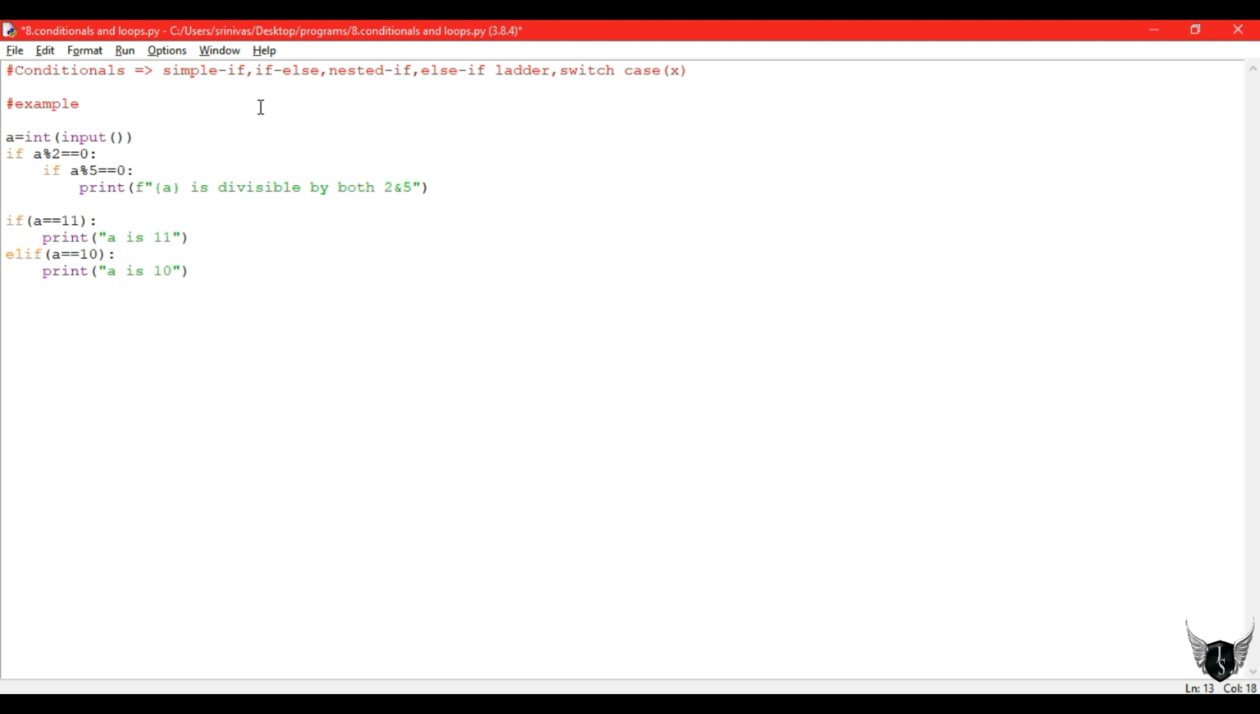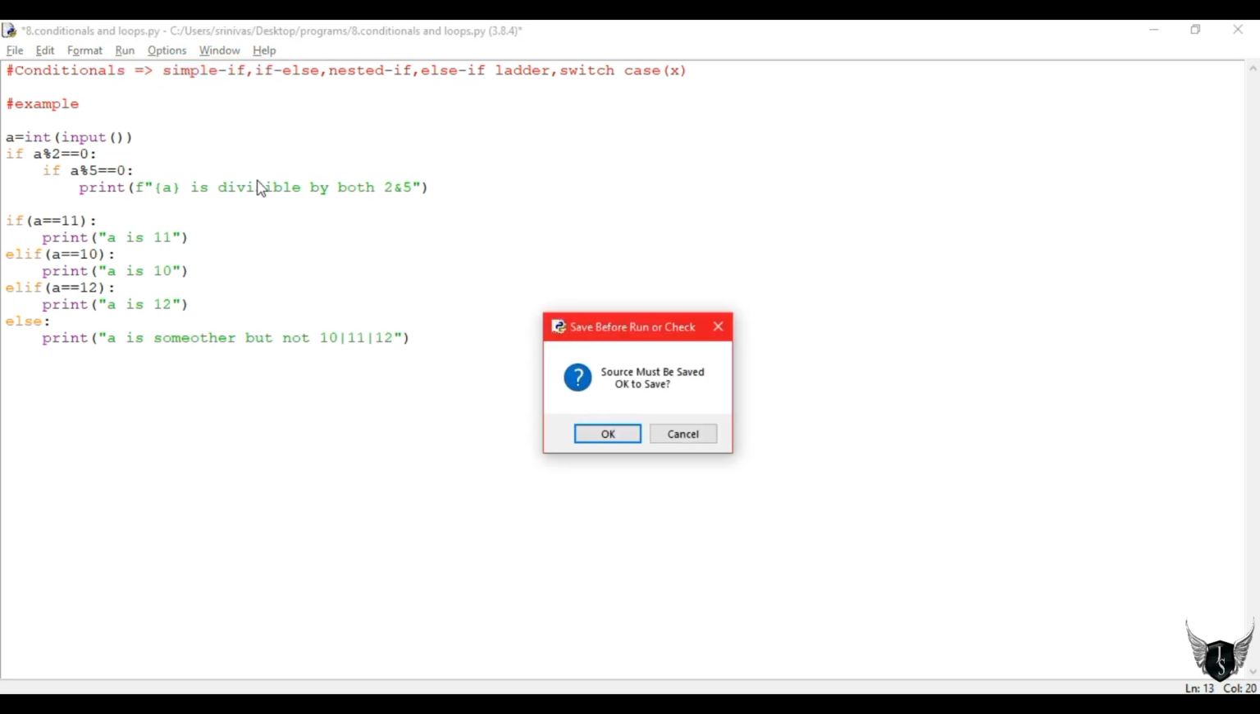Suppose even this case has failed, we shall write another elif. In this, the value of a must be 12, then the print statement gets executed. So a is 12. Suppose all the if and elif cases have failed, then we will go to the else case. We shall print that a is something but not 10 or 11 or 12, because we have checked all those 3 values. If a is not these 3 values, then the last print statement gets executed. So this is an example of an else if ladder.